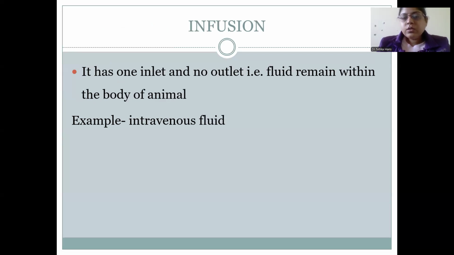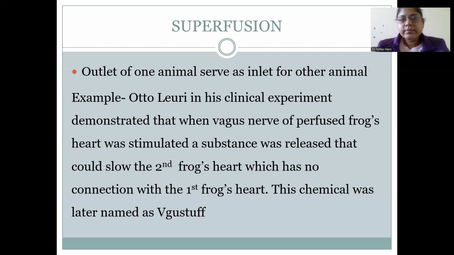So infusion is when there's one inlet, like in intravenous fluid, there's only one inlet and no outlet. The drug reaches the body, or it remains in the body of the animal. It has no outlet. So this is intravenous fluid.